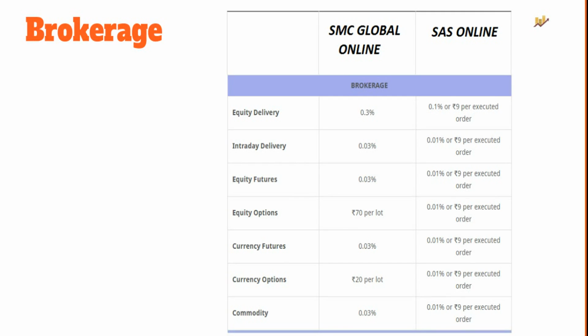Now, SAS Online has a flat rate of maximum 9 rupees per executed order. The value can certainly be less than that depending on your trade value. If you can see here, 0.1% or 9 rupees, whichever is lower. So based on that, the brokerage will be calculated.